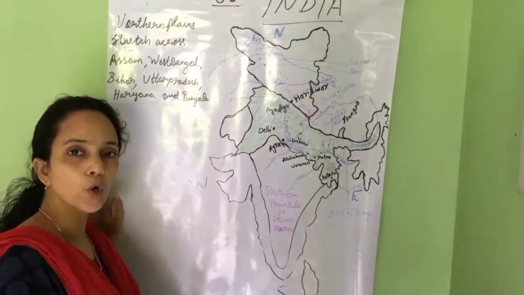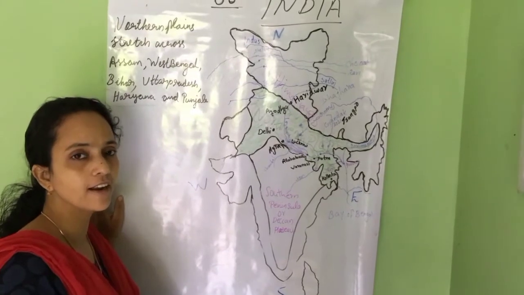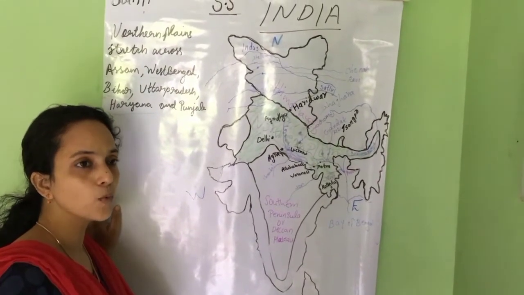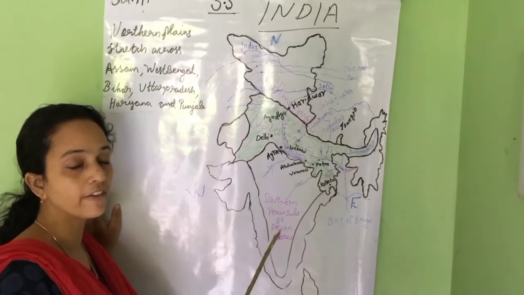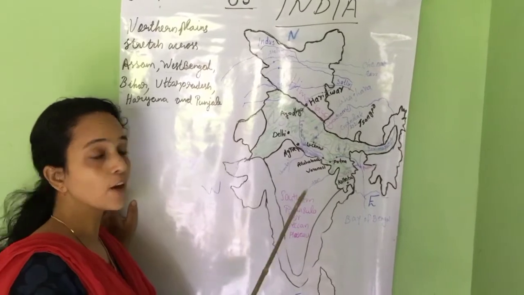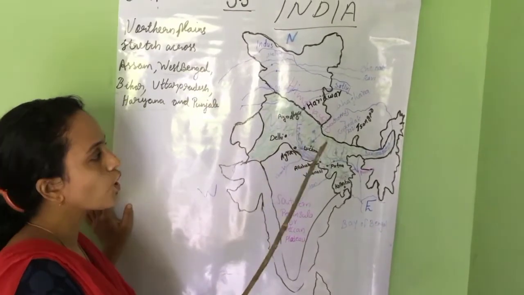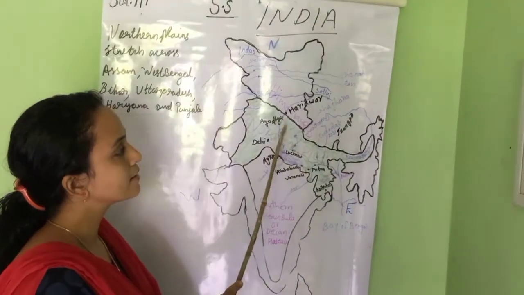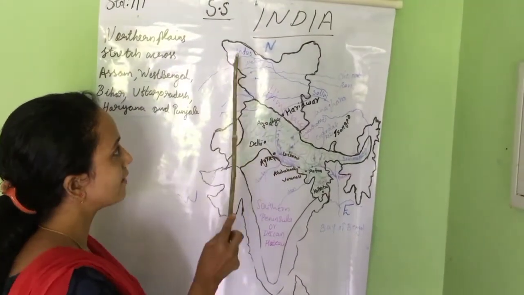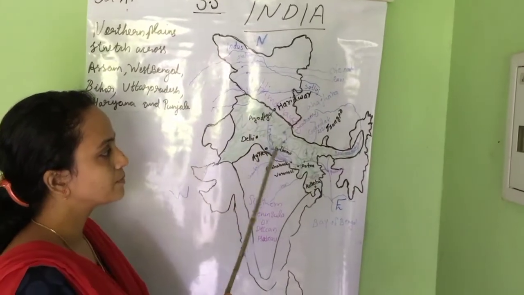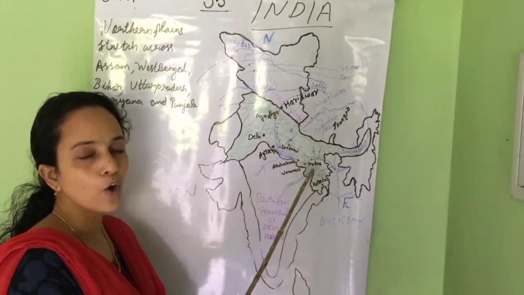I told you northern plains are flat land and the soil is very fertile. That is why the crops are grown very well here. Most of the crops for our country grow in the northern plains. The soil is very fertile because all the rivers like Indus, Ganga, Yamuna, Brahmaputra are flowing through the northern plains.